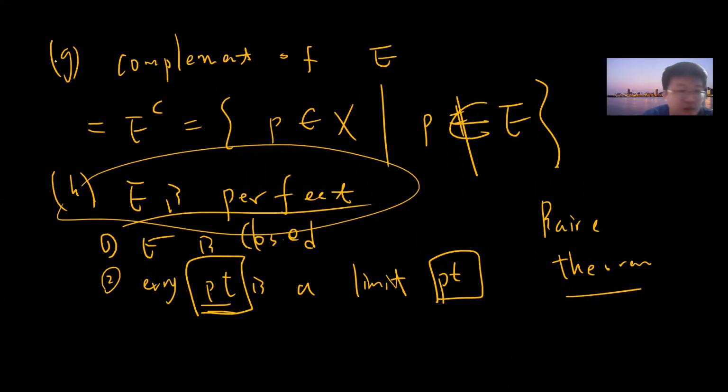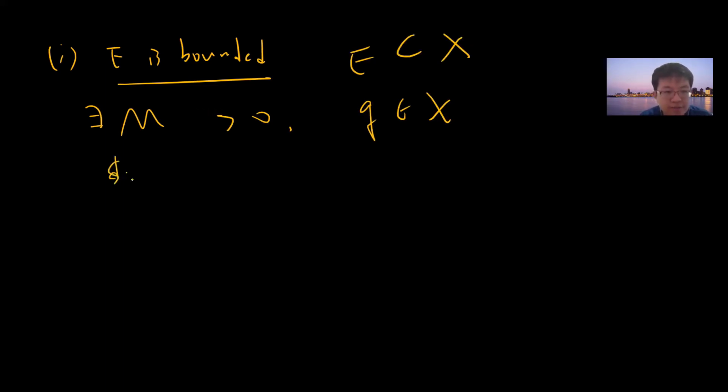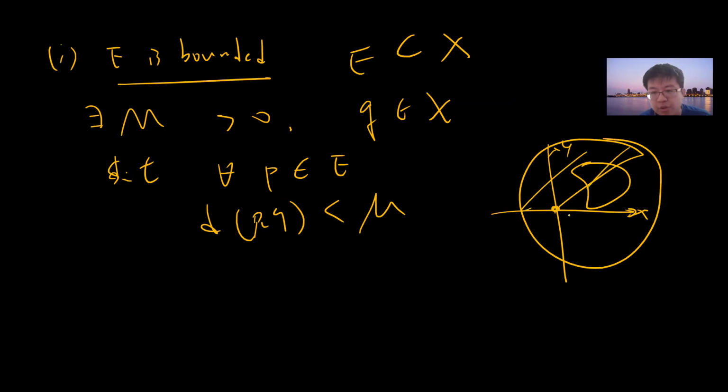Okay, also I: E is bounded. Bounded means that there is an M greater than 0 and a point Q in X such that for every point P belonging to E, you get d(P,Q) less than M. Basically, the set is bounded because I can draw a large circle which covers it. In a metric space, Q is in X, not necessarily inside E, but you draw a large ball which can cover it.